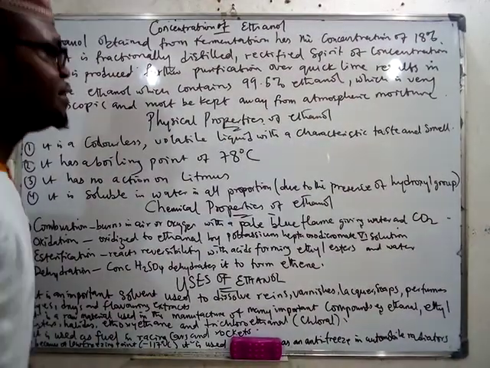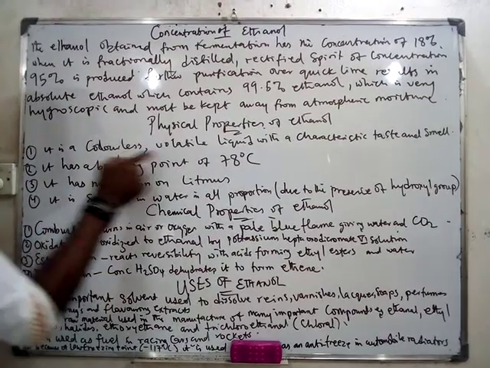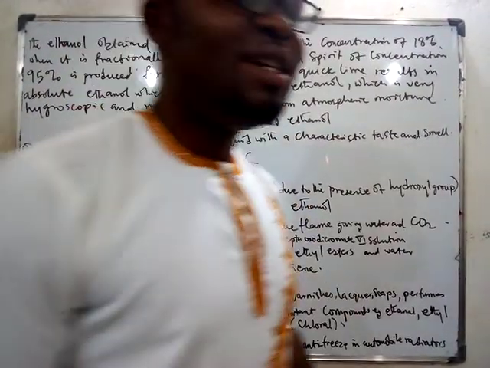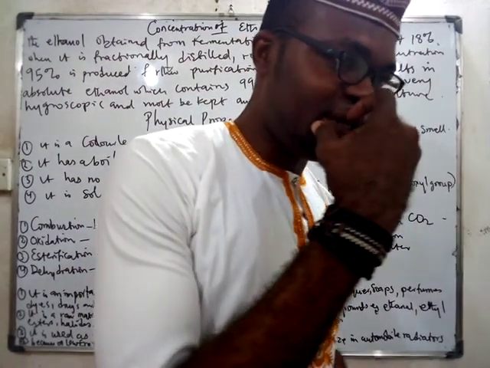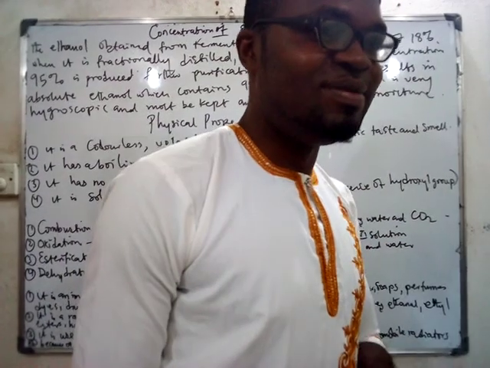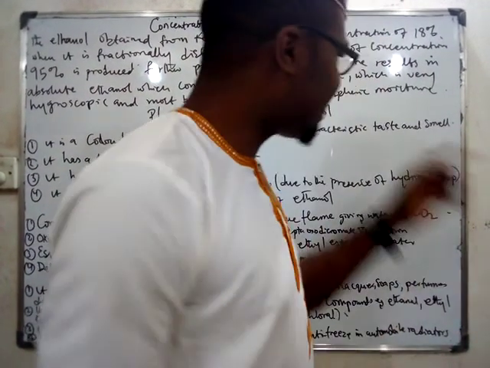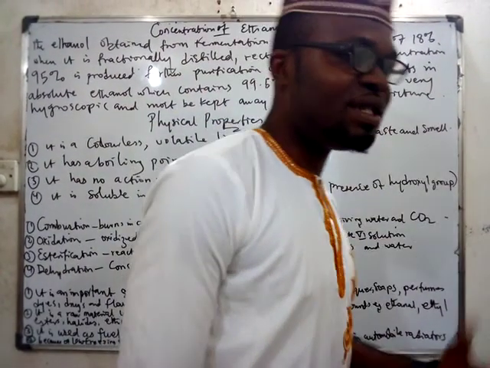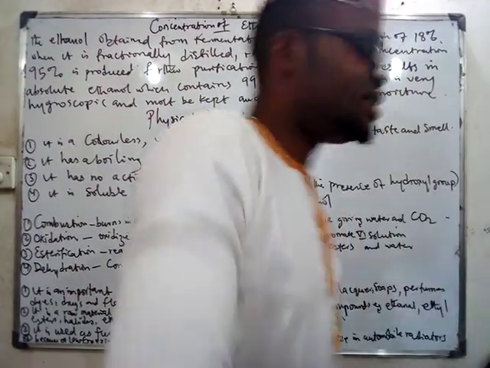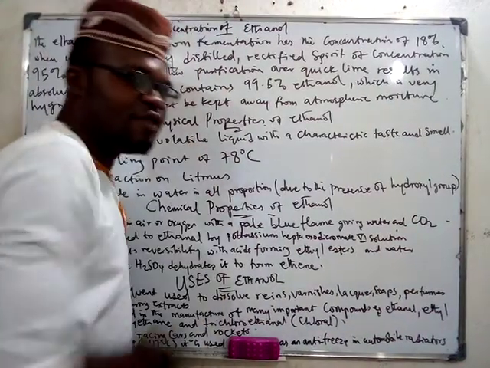Physical properties of ethanol. Number one, it is a colorless, volatile what? Liquid that has characteristic taste and smell. If there is kaka here now, you will get the smell, isn't it? And when you taste it, you will get the taste. It has characteristic taste and what? Smell, but it's colorless, you cannot see it. If you leave it, after some time it will evaporate. That's the meaning of volatile. It is a volatile liquid.